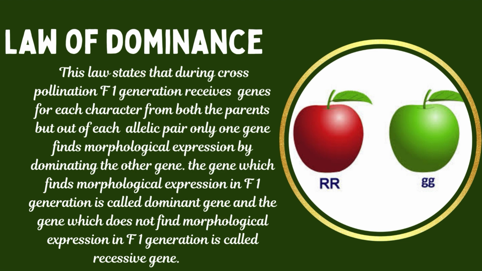The gene which gets expressed in F1 generation is called dominant gene, and the gene which is not expressed in F1 generation is called recessive gene. So this law states that genes can be dominant or recessive. In presence of dominant gene, recessive gene can't express itself.